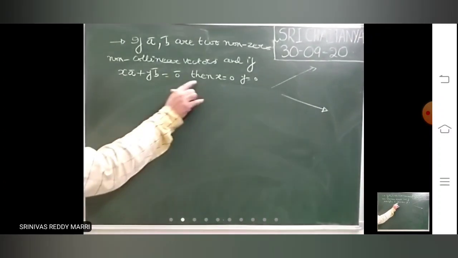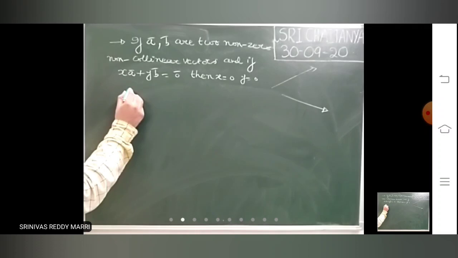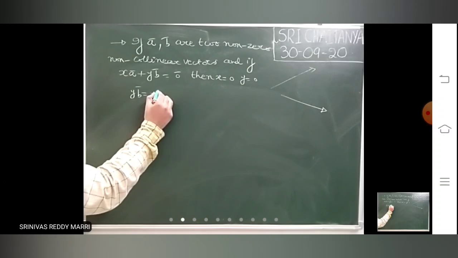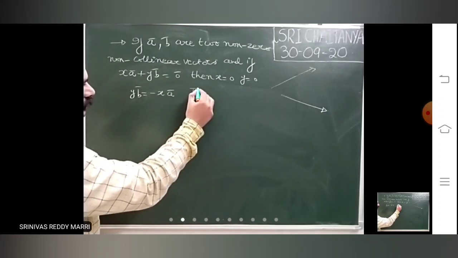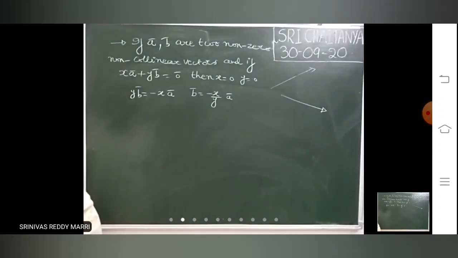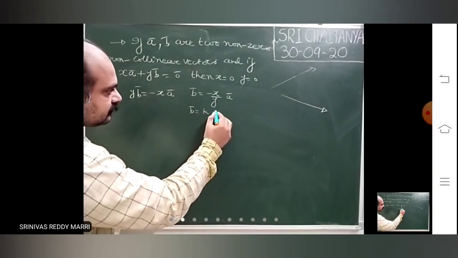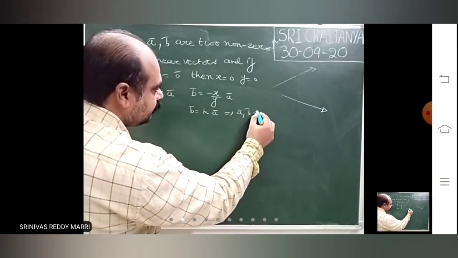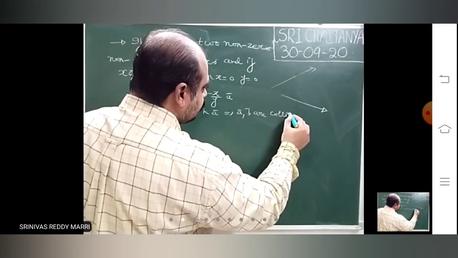Because suppose, if x is not 0, y is not 0, and you write it as minus xA bar, then you will get some constant into A bar, which implies that A bar, B bar are collinear.